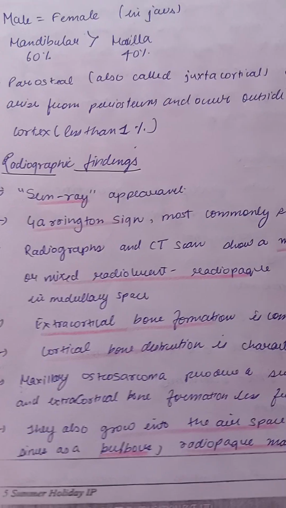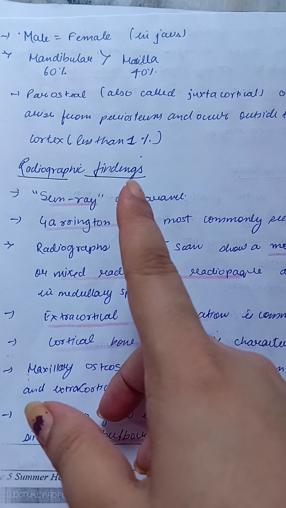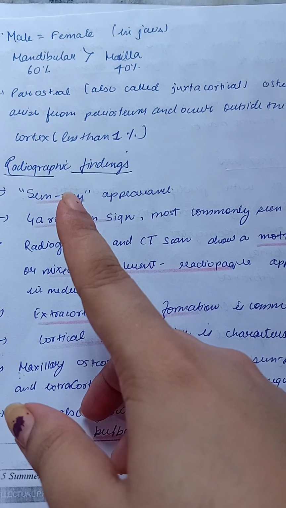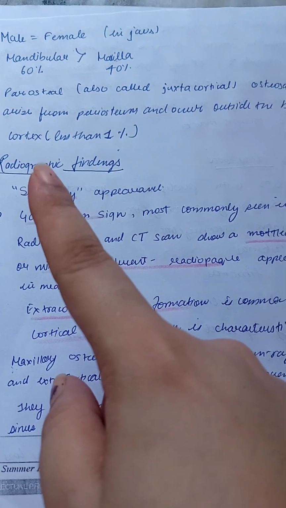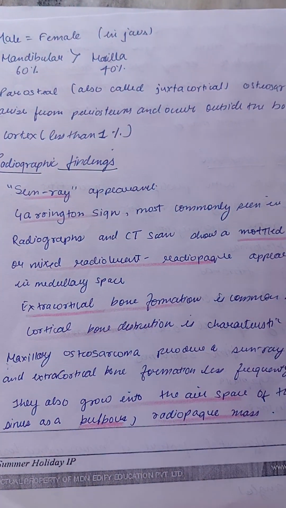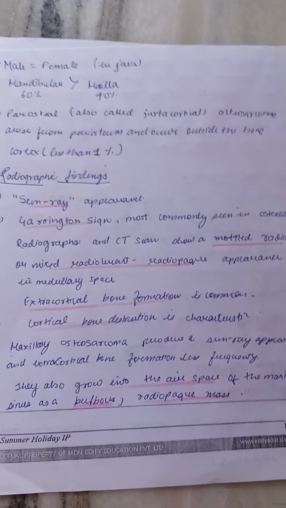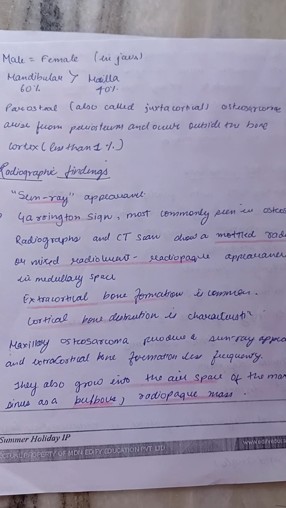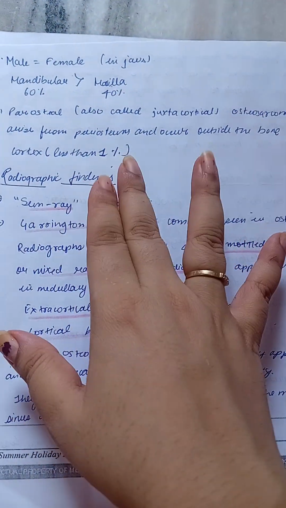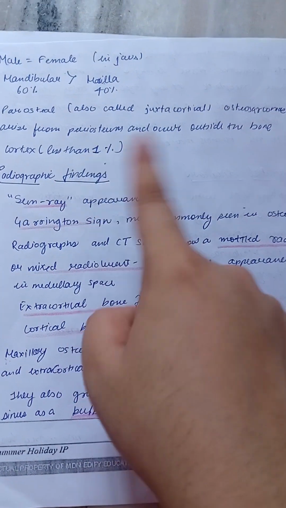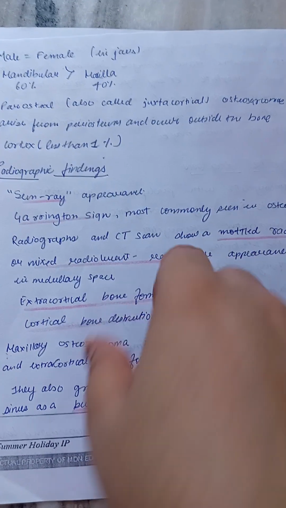Now, male and female are equally affected in jaws. Mandible is more commonly affected, that is 60%, than maxilla. Periosteal osteosarcoma, also known as juxtacortical osteosarcoma, arises from periosteum and occurs outside the cortex. It accounts for less than 1%, about 1%.